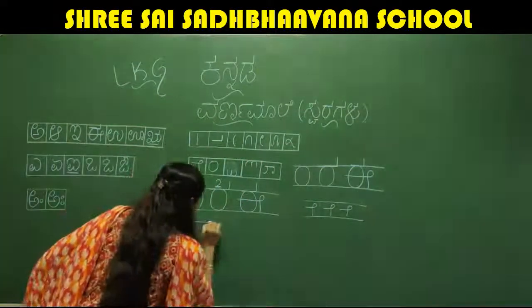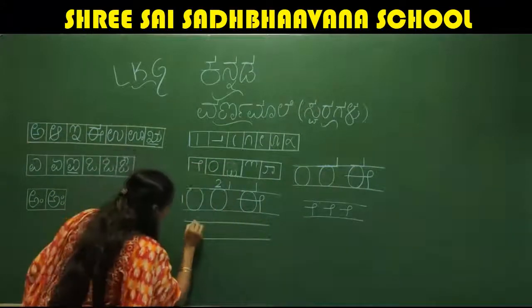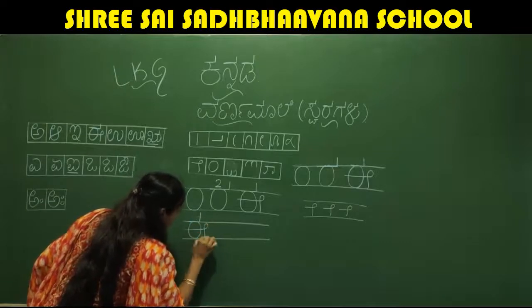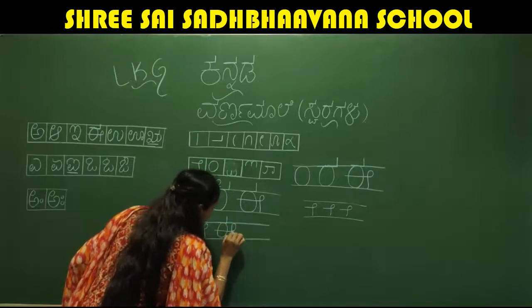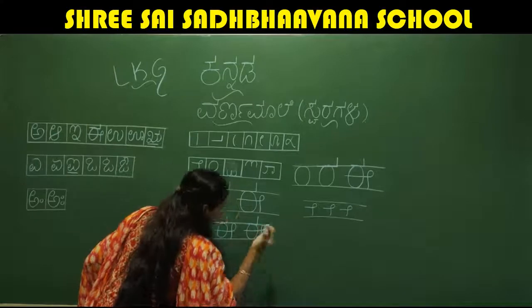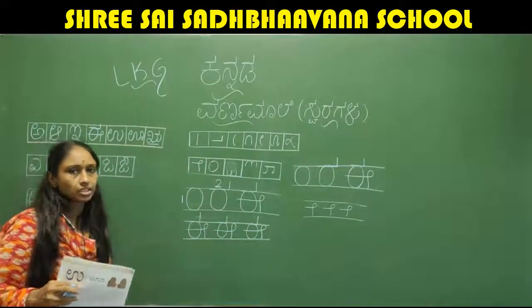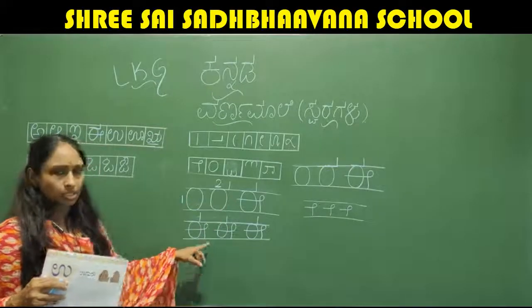I'll write E once again. Look at here, like this, like this. So children, these are all the strokes you have learned. Only you have to learn when these strokes are properly used. So this is letter E. If you follow these steps, then it is very easy.